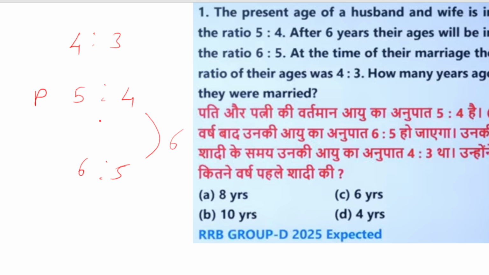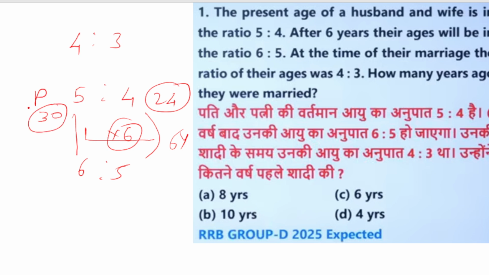So here the ratio increased by 1, 5 to 6 and 4 to 5 in 6 years. So we can directly get their present ages. Here the gap between the ratios is 1, so we have a multiplier of 6. So 6 5s are 30 and 6 4s are 24. These are the present ages of husband and wife.